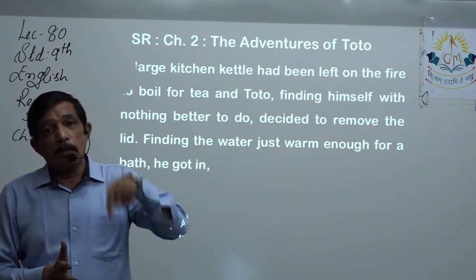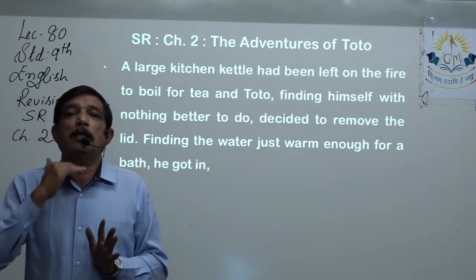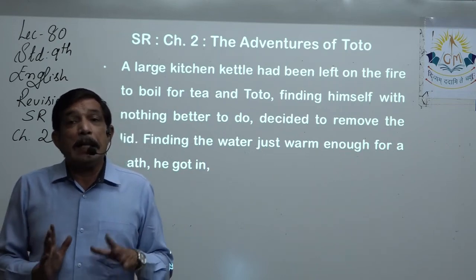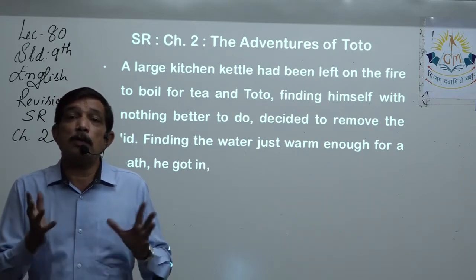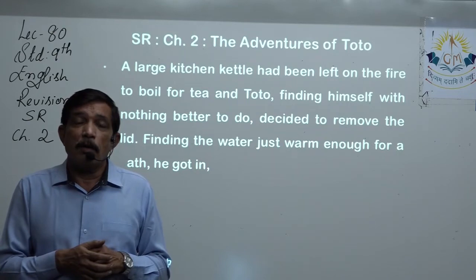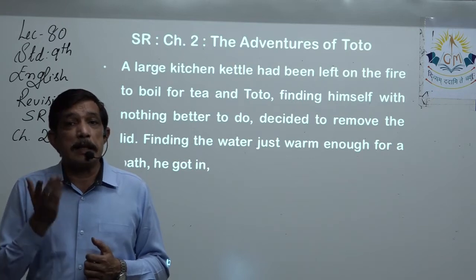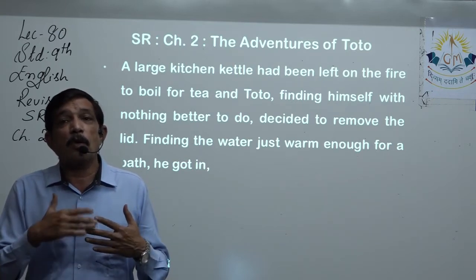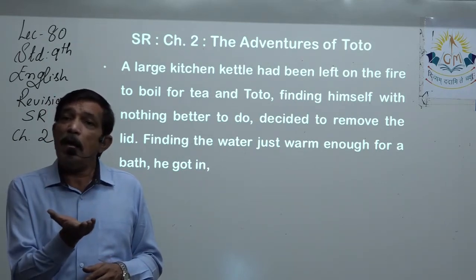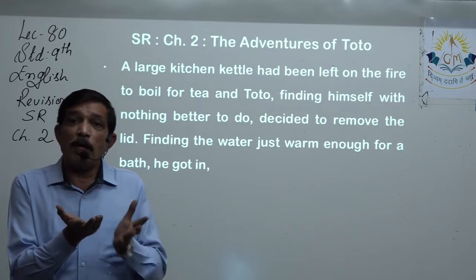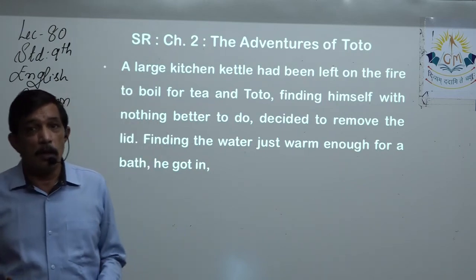So again we have that one foot inside, then the second foot inside, and then he submerges in the kettle, the neck above, and is enjoying that warm water. Till then everything is quite okay. But then we should remember that huge kettle was kept on the fire. So slowly the temperature of the water rises, and now it is not warm but it has become hot. Now the hottest part will be the bottom of the kettle, and because the kettle is made out of metal, outside also the whole of the kettle will become quite hot.